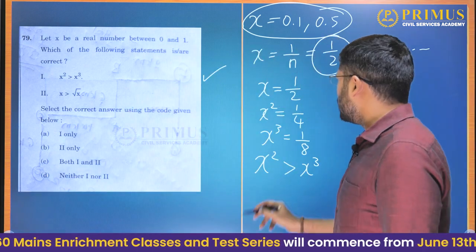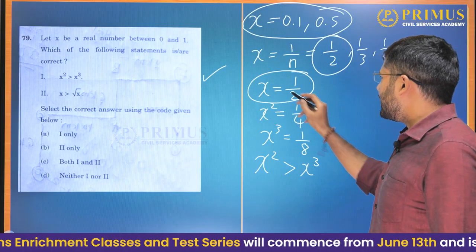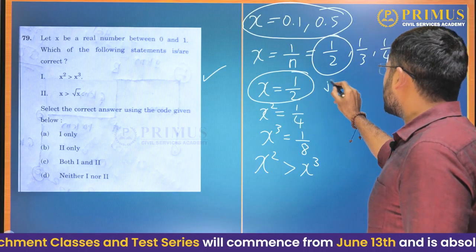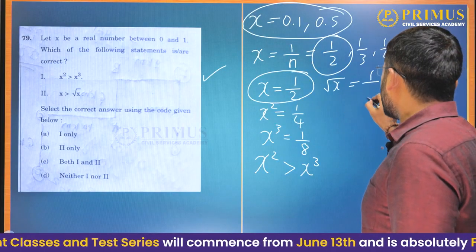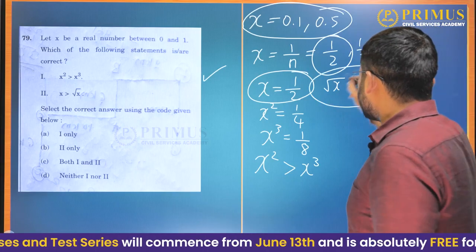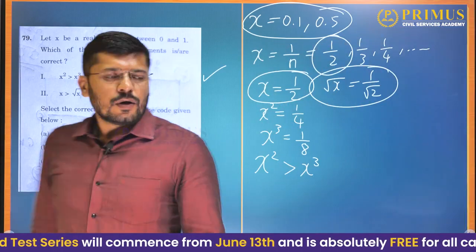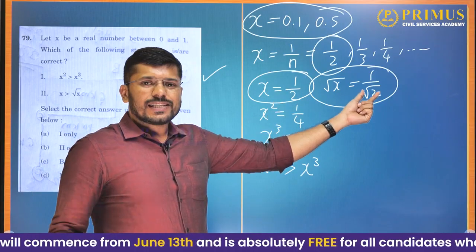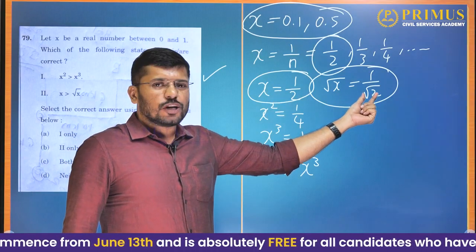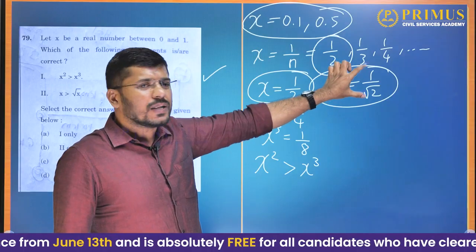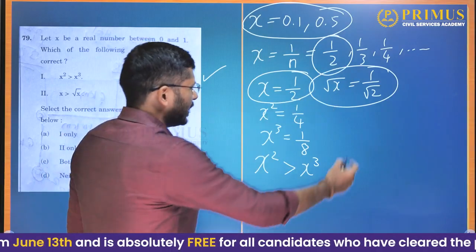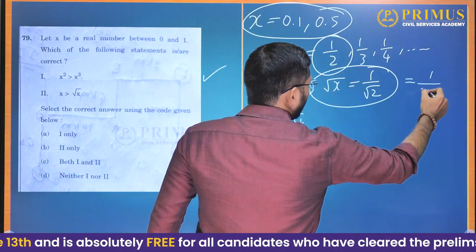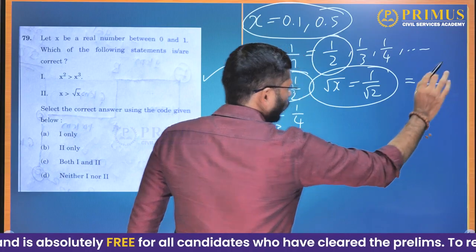What about statement 2? Now again we will begin here. Square root of X will be 1 divided by square root of 2. Now which one is bigger? 1 by square root of 2 is bigger. Why? Because square root of 2 is lesser than 2. When you have a lesser number in the denominator, the value of the number will increase. The value of square root of 2 is 1.4 something.